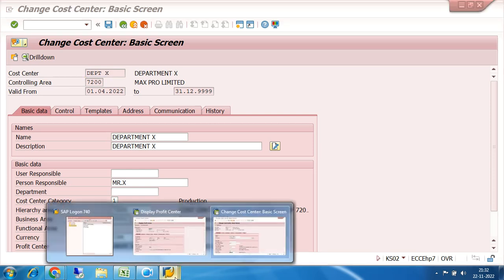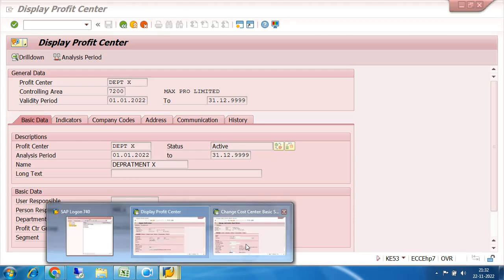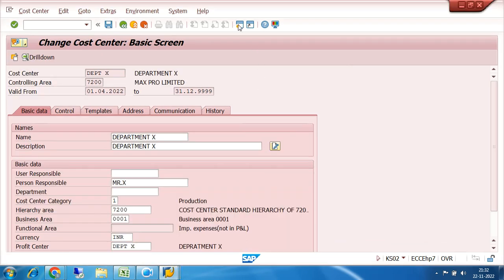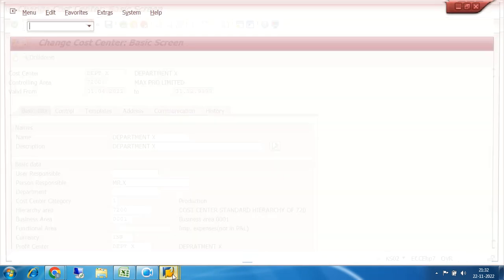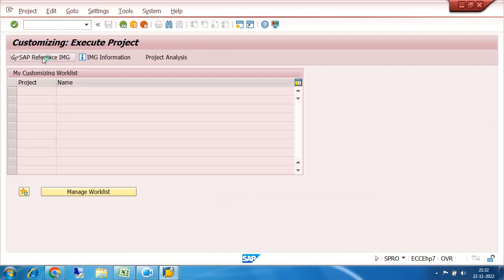Similarly, another thing I can do. I have to link my profit center with the segment. So let us create a segment first. Where will we create a segment? Very simple. We will go to the SPRO, SAP reference IMG. This is also an organizational structure, segment.